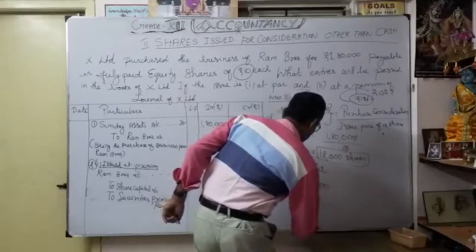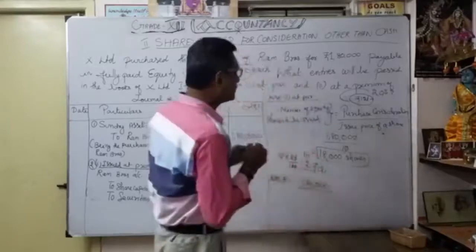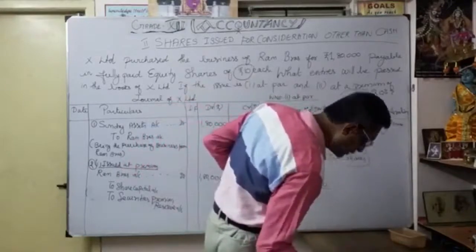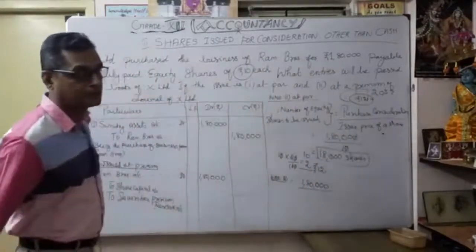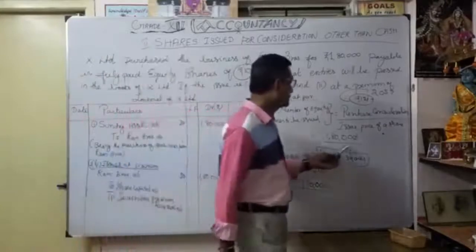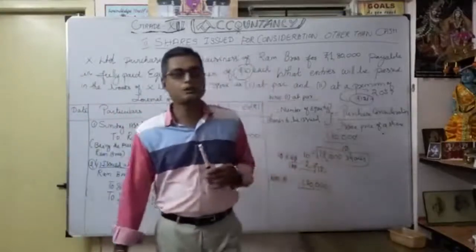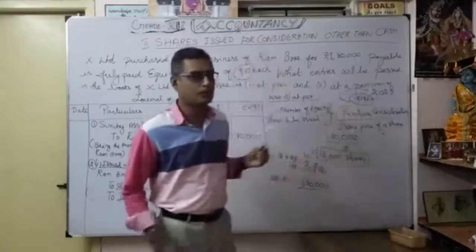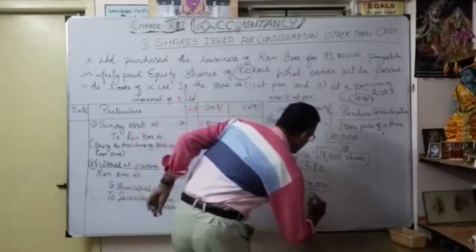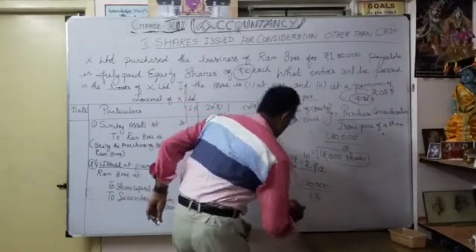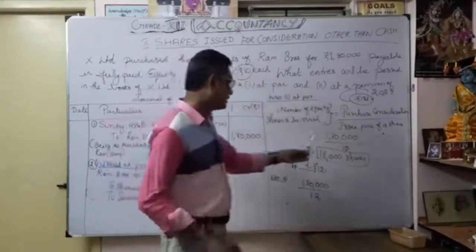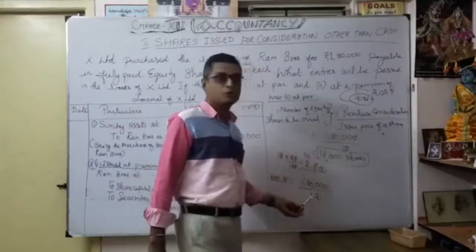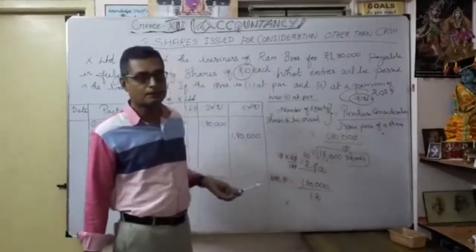1,80,000. So divided by what is the issue price of the share? That is very important. What is that issue price of the share? Here the issue price of the share now becomes not 10 rupees, but 12 rupees. So why is it 12 rupees? Because shares are issued at a premium of 20%. So 2 rupees extra. So now we are going to divide it by 12. Now understood? So purchase consideration 1,80,000, then issue price of the share is 12 rupees, because of premium 20%.